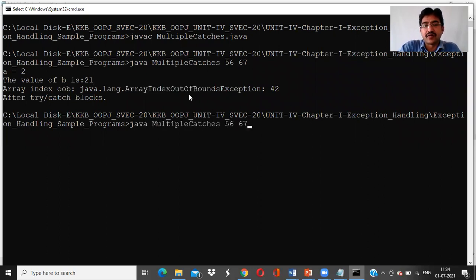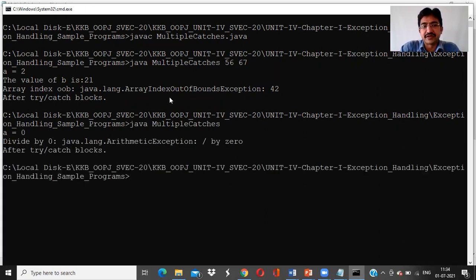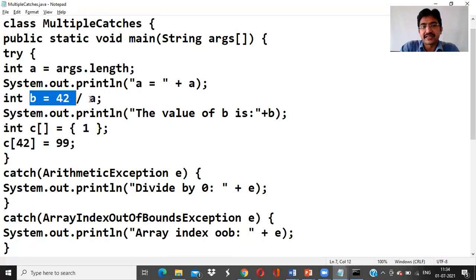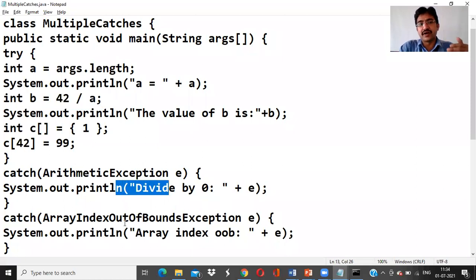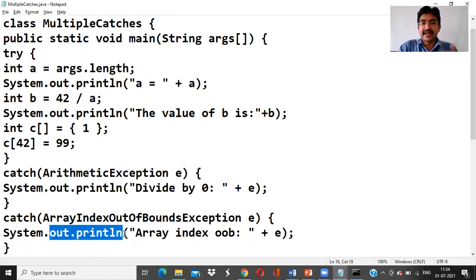So when you are giving the wrong values here, A value is 0. We get A divided by 0. This is divided by 0. That is our arithmetic exception. And after that, it executes this block. Once it is raised here, it will be assigned here, and it is going to raise this exception, and it will stop, and automatically go to the next flow of execution. It will execute the next flow of execution.